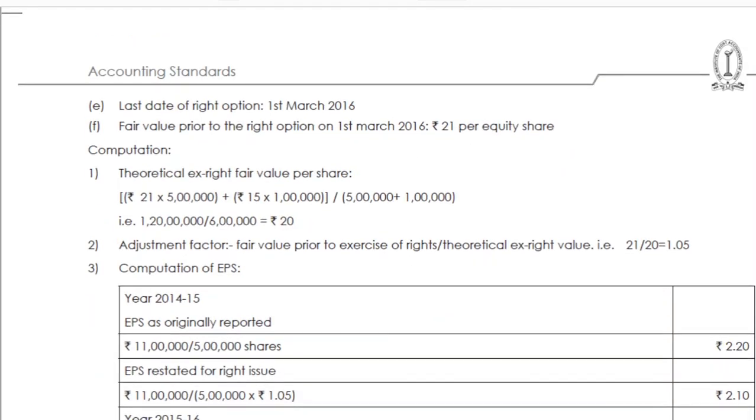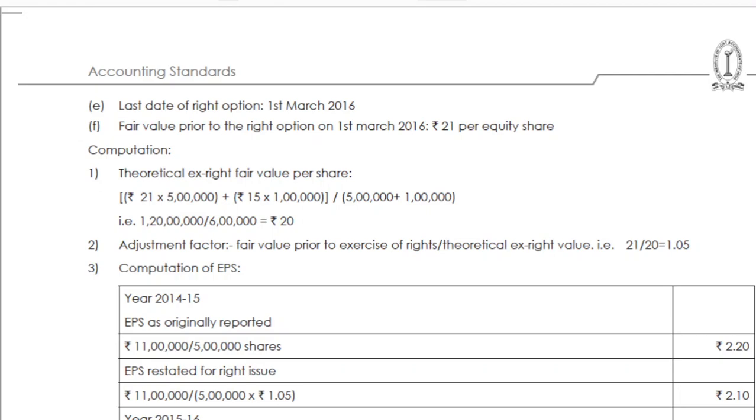Then what is the next thing? Last date of rights option. What is this last date of rights option? Why are they giving this? Whenever the company is offering a rights issue to the existing shareholders, they will come with some last date. Within that date, the existing shareholders should give their consent, whether they are interested in purchasing or not. It is offered by the company, and it should be accepted before some date. That is called last date.